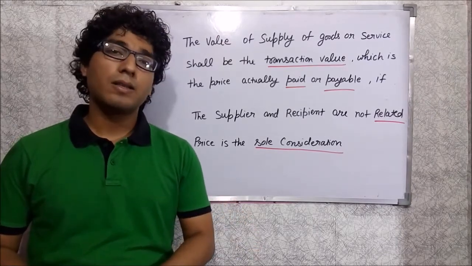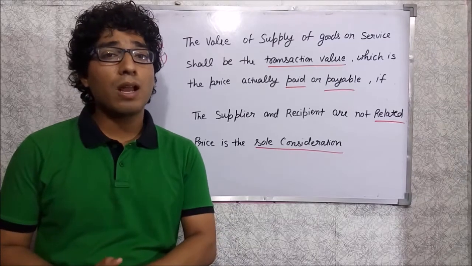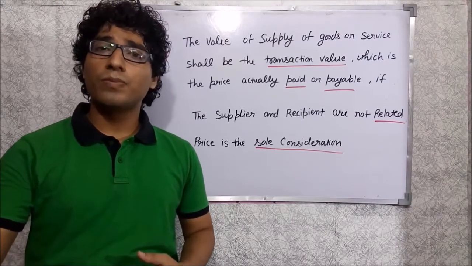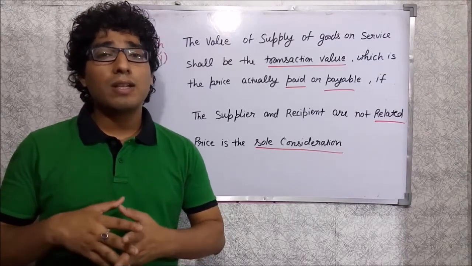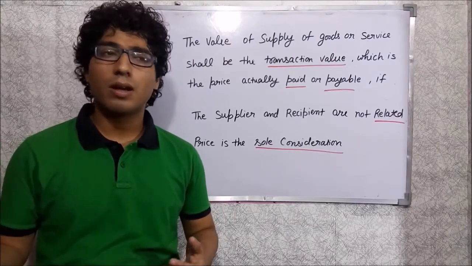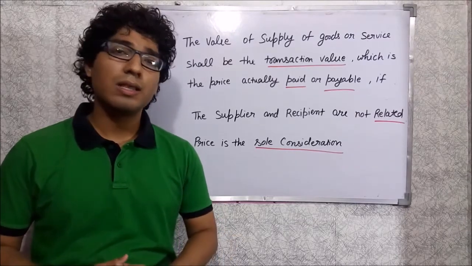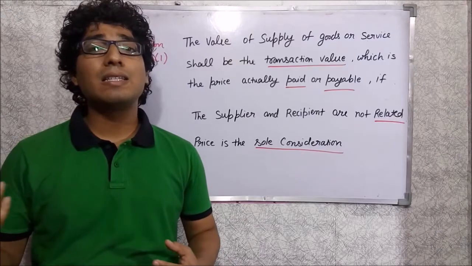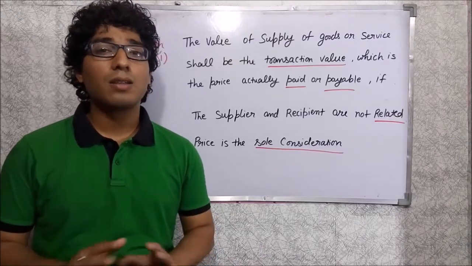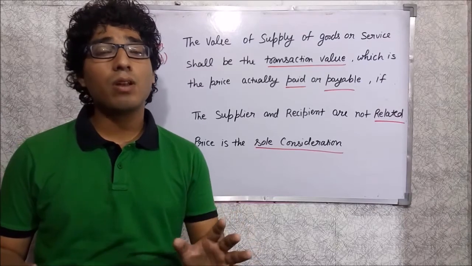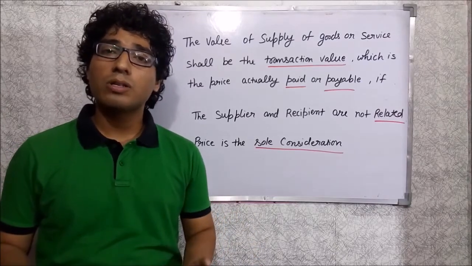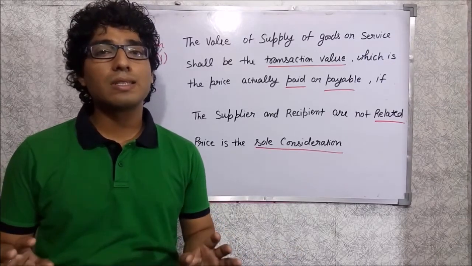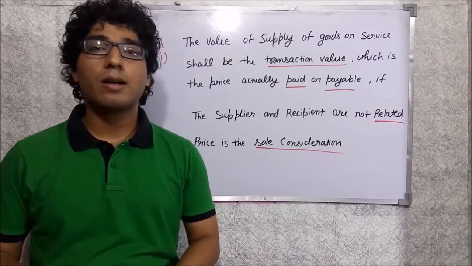Let us take an example in which the price of a mobile is 20,000 rupees, but there is an exchange offer. The supplier says that when you give us your old mobile, we will sell you the new mobile for around 14,000 or 15,000 rupees. In this case the price is not the sole consideration, because the consideration also involves the exchange of the old mobile. So we will not take the transaction value; we will move on to the valuation rules.